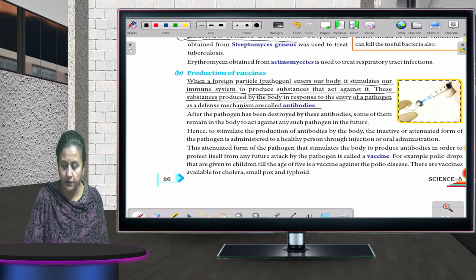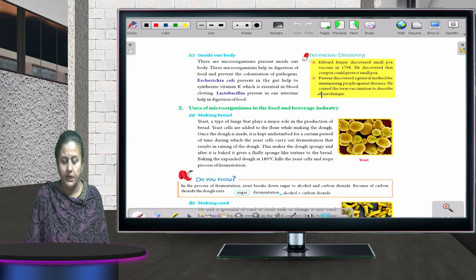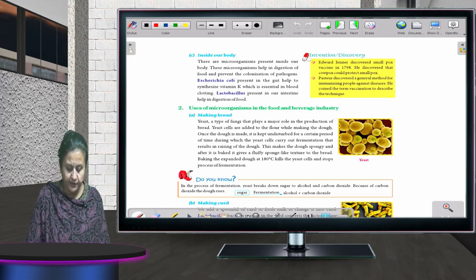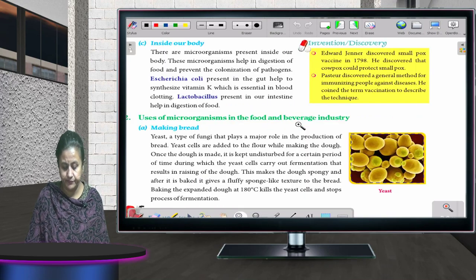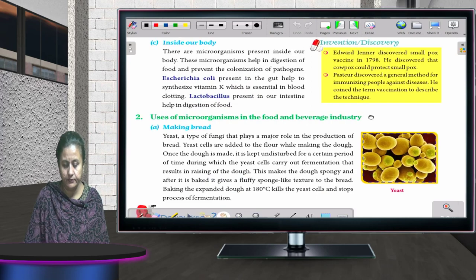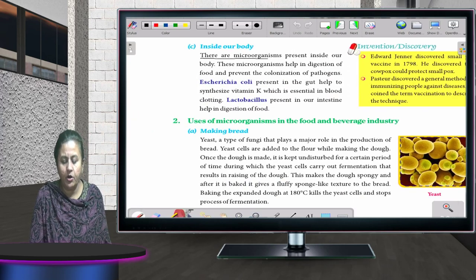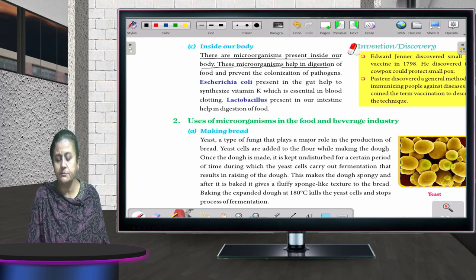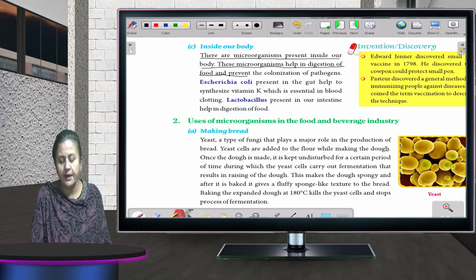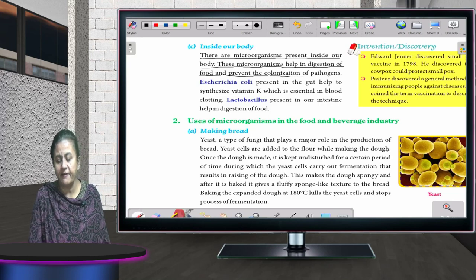Now, inside a body, can you see on your screens? There are microorganisms present inside our body. These microorganisms help in the digestion of food and prevent the colonization of pathogens.